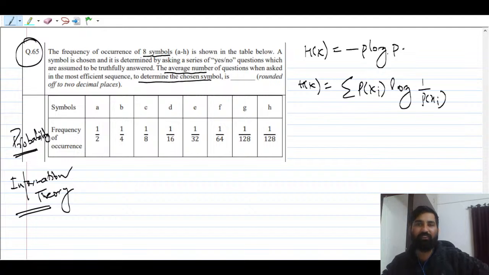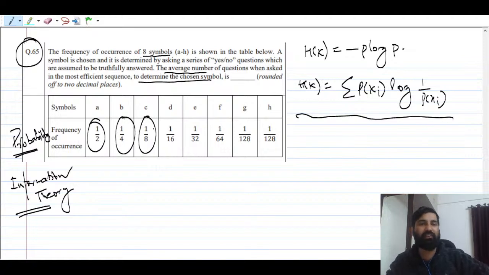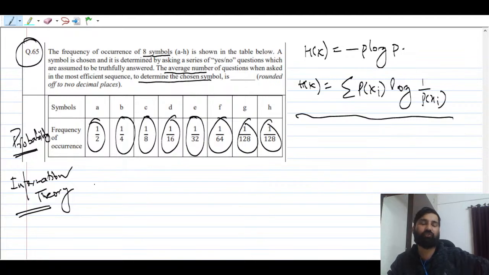Why have I put negative here? If you take this 1 by p, like p only, so you can put a minus sign. So you find out the entropy here. Corresponding probabilities are given, and you can just add them, so you will get the entropy of that. That is the answer for this question. So you have to answer this question like this: the average number of questions when asked in the most efficient sequence to determine the chosen symbol. So now can we find out?